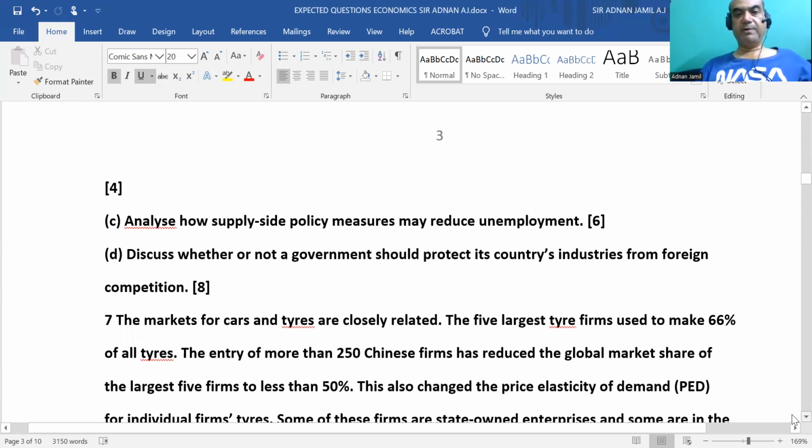Analyze how supply side policy measures may reduce unemployment. Good question, easy question to answer. Subsidies and deregulation, privatization, training schools, this you can write, and their benefits. Discuss whether or not a government should protect its country's industries from foreign competition. This question is basically, in other words, whether free trade is better or protection is better. Advantages of free trade versus advantages of protection. Straightforward answer you can write.